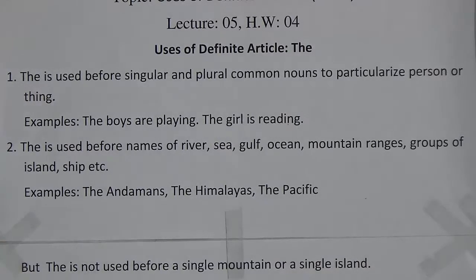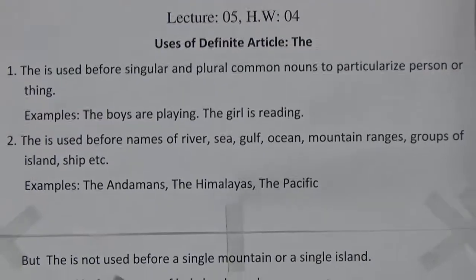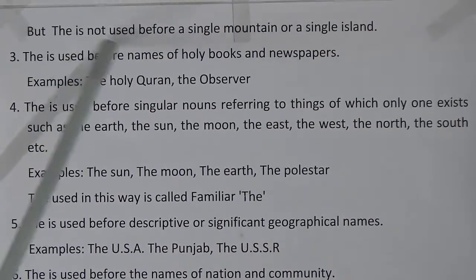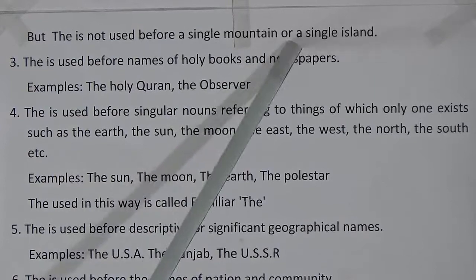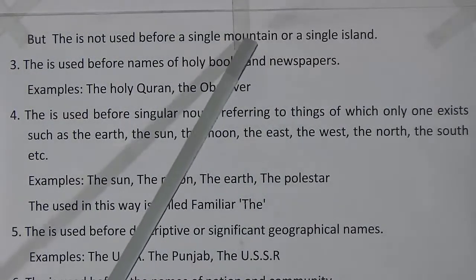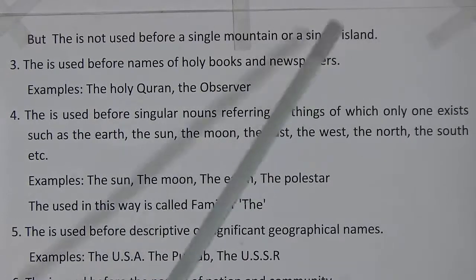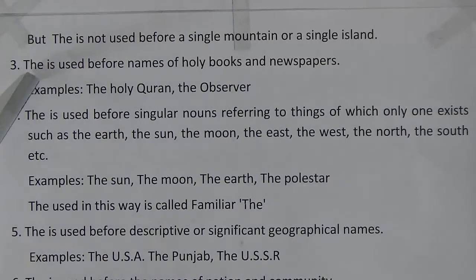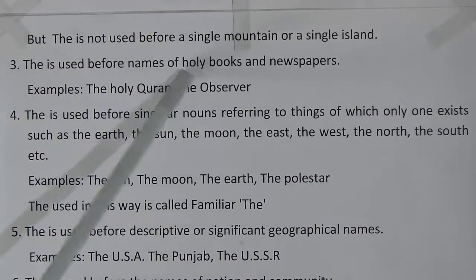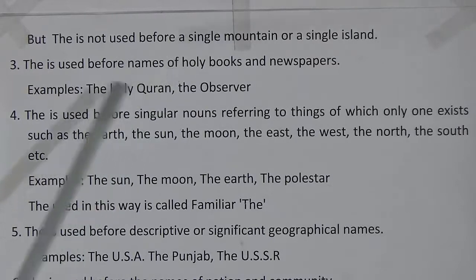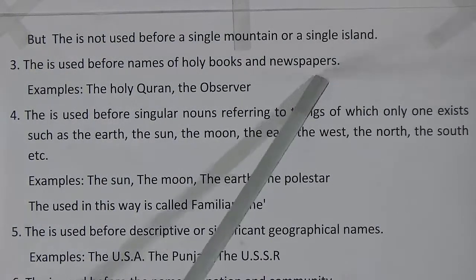Now we will go to the example number 3. But before going to example number 3, there is one important note. Look here, but the is not used before a singular mountain or a single island. That means whenever it is a single mountain or single island, we will not use the. Rule number 3 now: the is used before names of the holy books and newspapers.